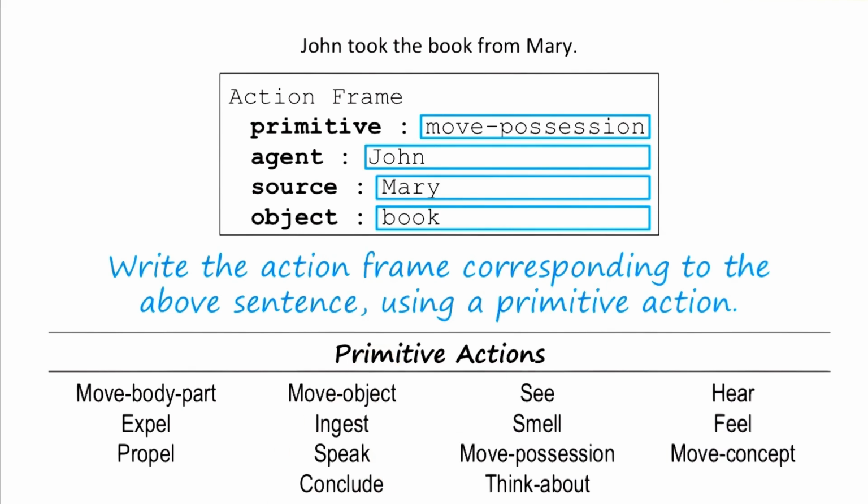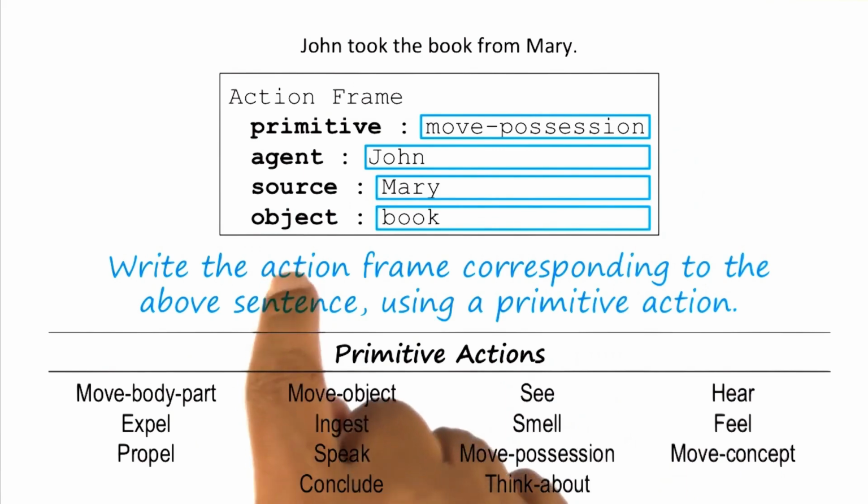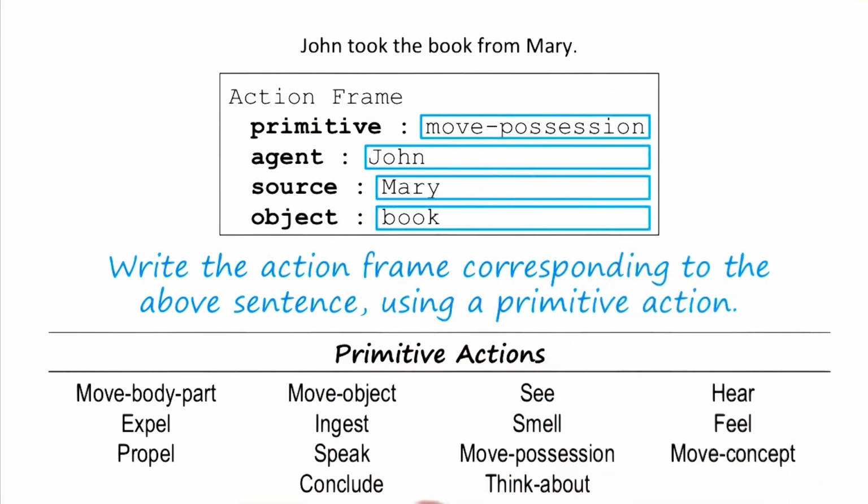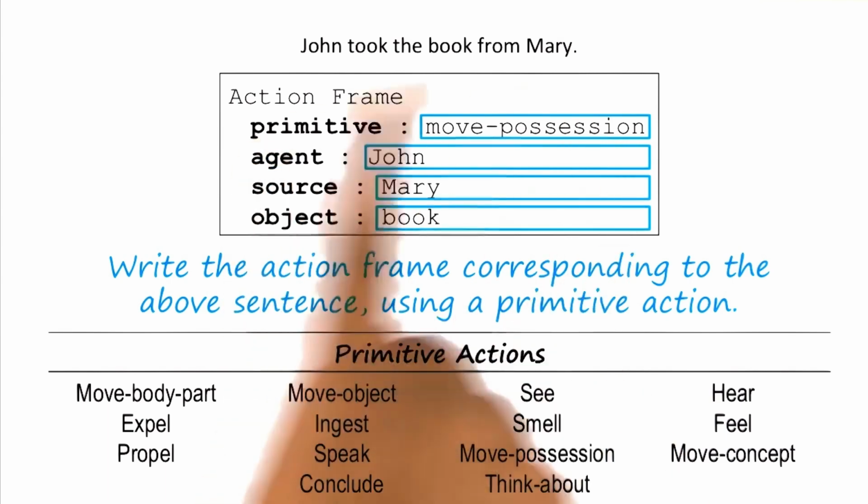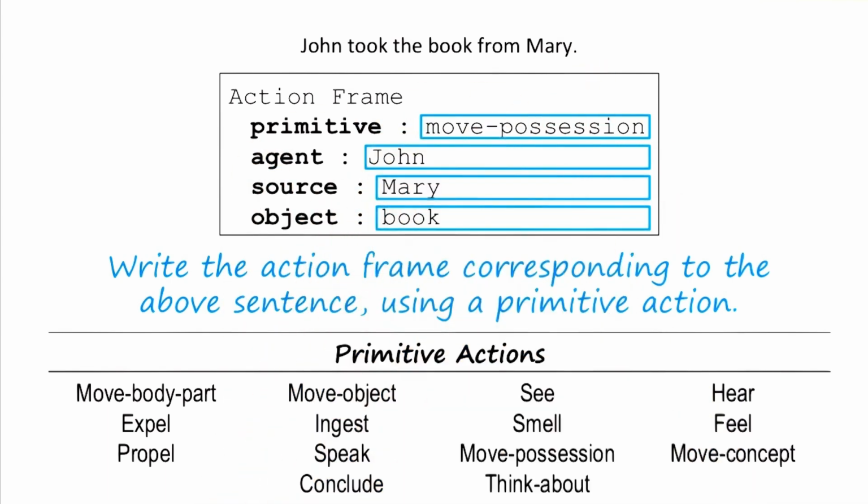Another point to notice here is that this is capturing the semantics, like I said earlier. And how do we know that? Because I can ask questions. Who has the book? Who had the book? What did John take from Mary? And you can answer all of these questions using this frame. Once you have this frame, question answering becomes possible. Common sense reasoning becomes possible.